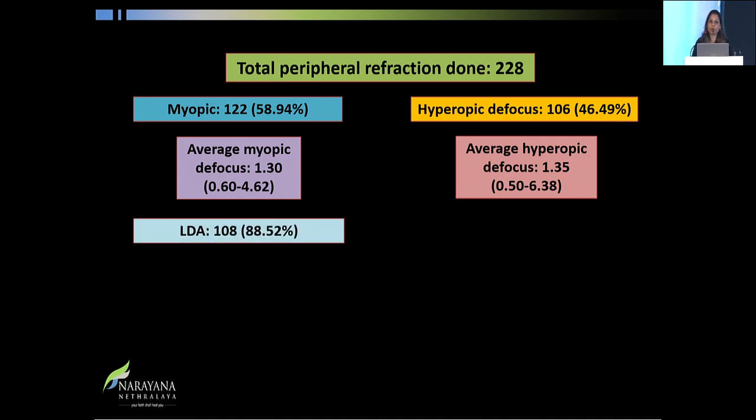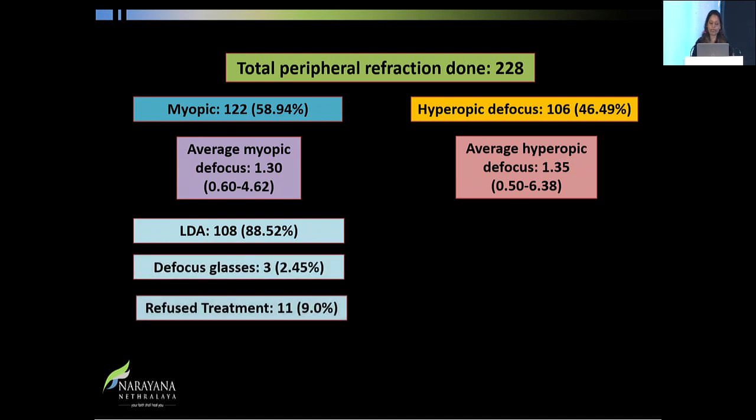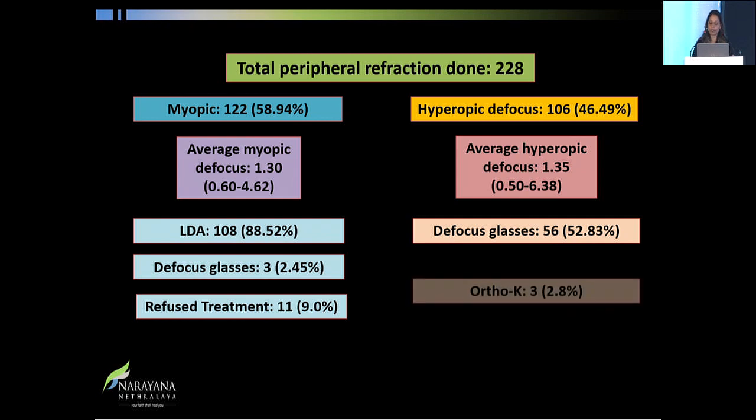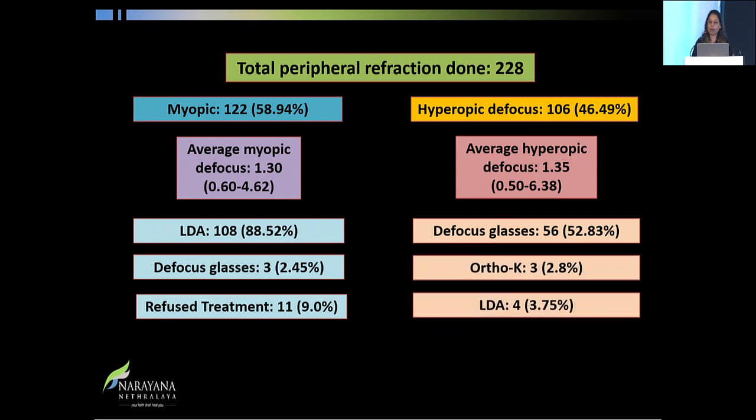For those who had myopic defocus, we treated them with low-dose atropine. Some of them insisted on glasses, so we gave them glasses, and we had 11 who refused treatment. But for hyperopic defocus, we definitely give glasses. We know it is definitely going to work in them. About 50% of them got glasses, ortho-K in 3 of them, and low-dose atropine in 4. Some of them refused, so we kept them on observation.